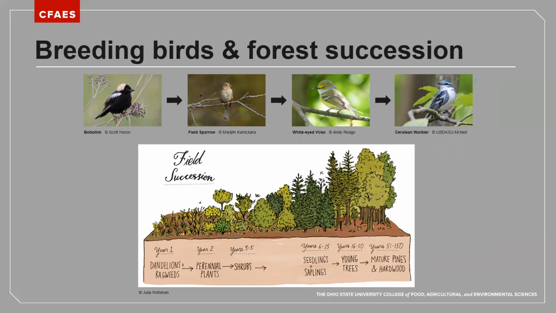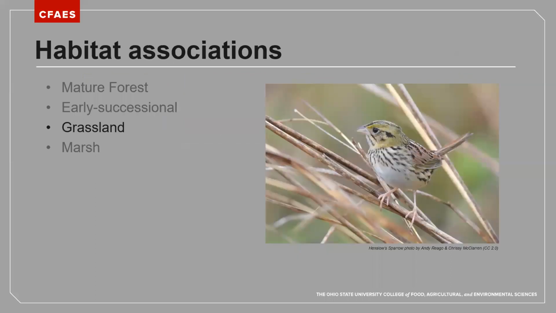And over time, if that stand is left to approach old growth conditions, we would start to get some disturbance and some variation in the structure. We can mimic some of that old growth structure through timber management or manipulating the habitats and creating some canopy gaps and some variation in structure, which is really important for a number of species. So it's important to pay attention to the species that you're observing, whether or not you think it's a field species, a grassland species, and do you see patterns emerging across those habitats?